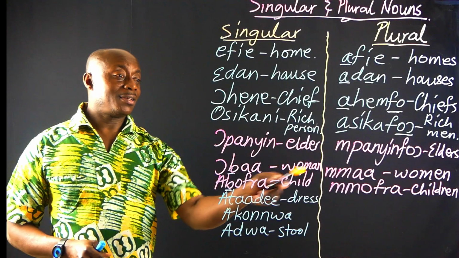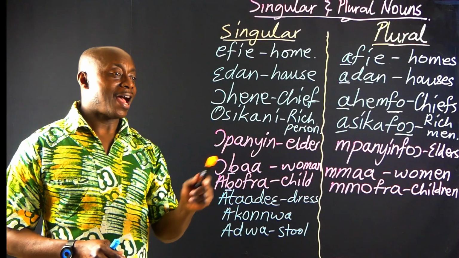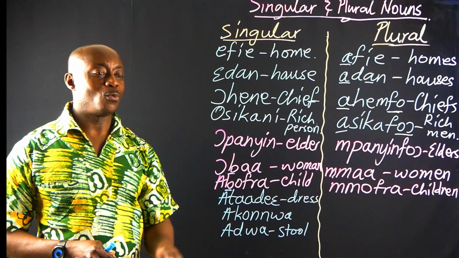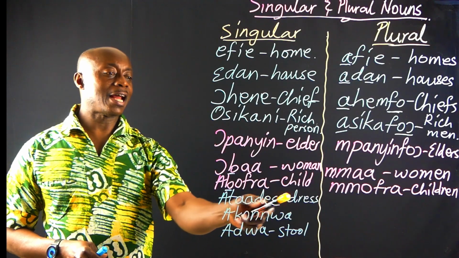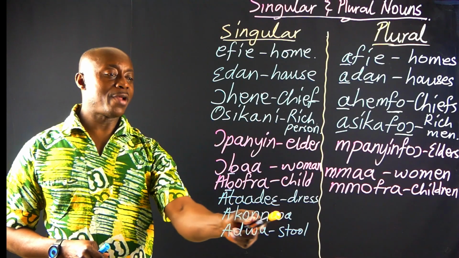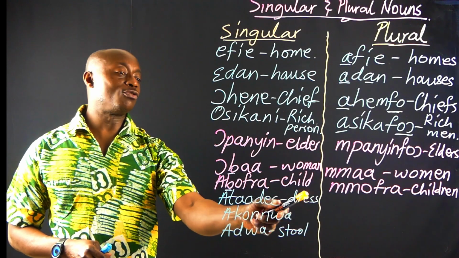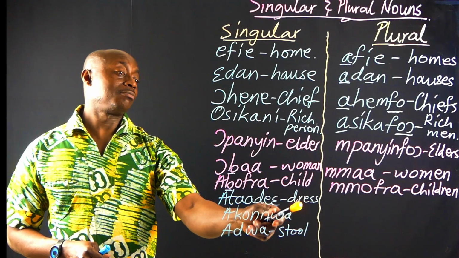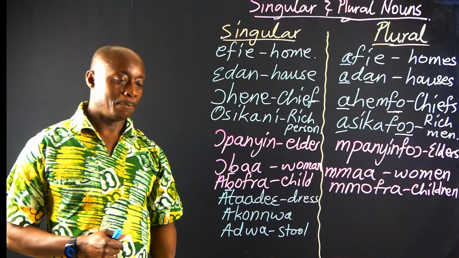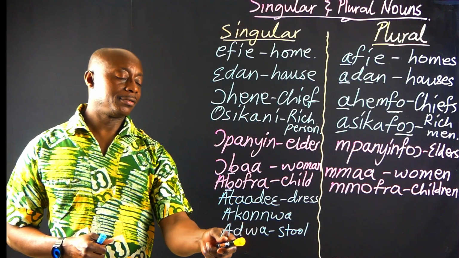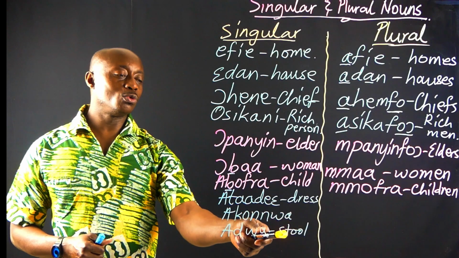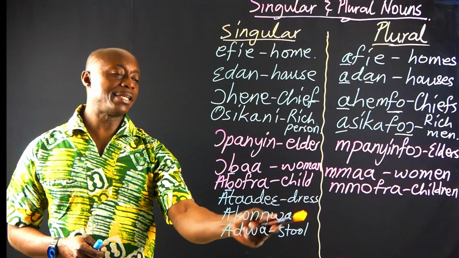With those that take n as prefix in their plural form too, we have atade, and that is dress. Akonya, and that is a seat, a throne, or a stool. You also have asaa, which also means a stool, a throne, or a seat.